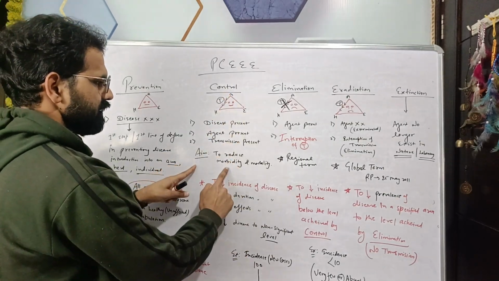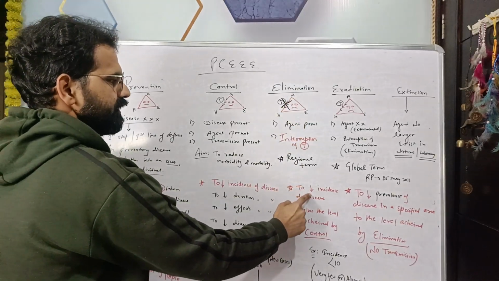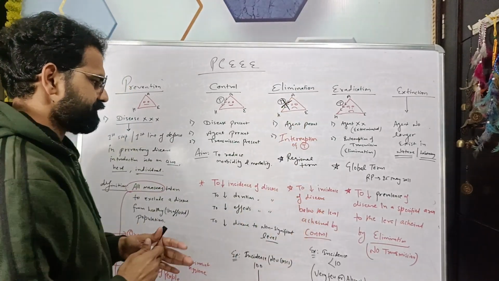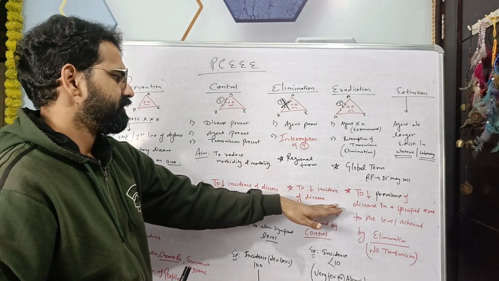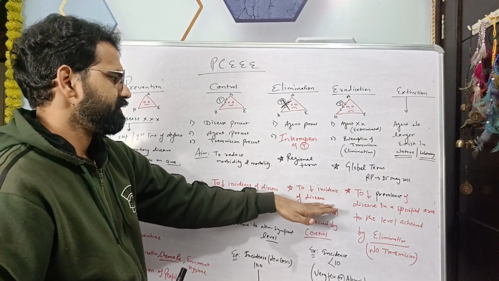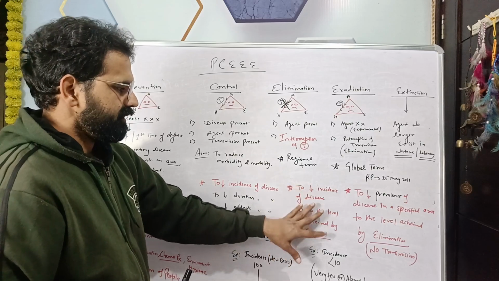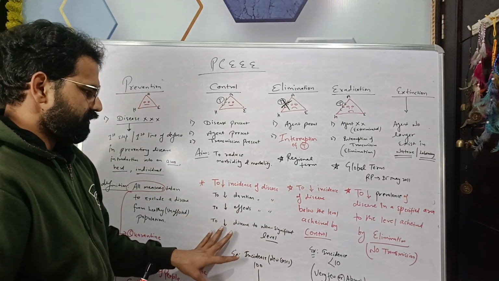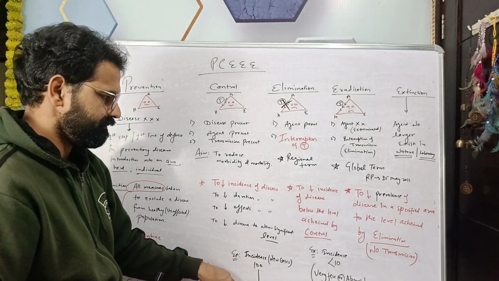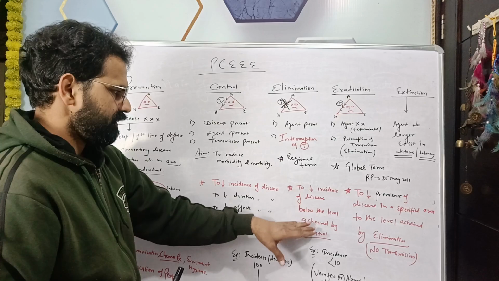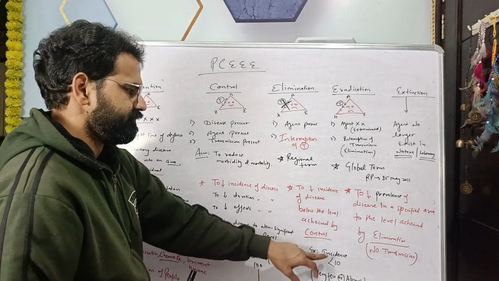Similar to control, the aim of elimination is to reduce the incidence of disease, but this reduction is below the level achieved by the control. In case of control, we try to reduce the incidence from 100 to 10, but in elimination the reduction is below 10.